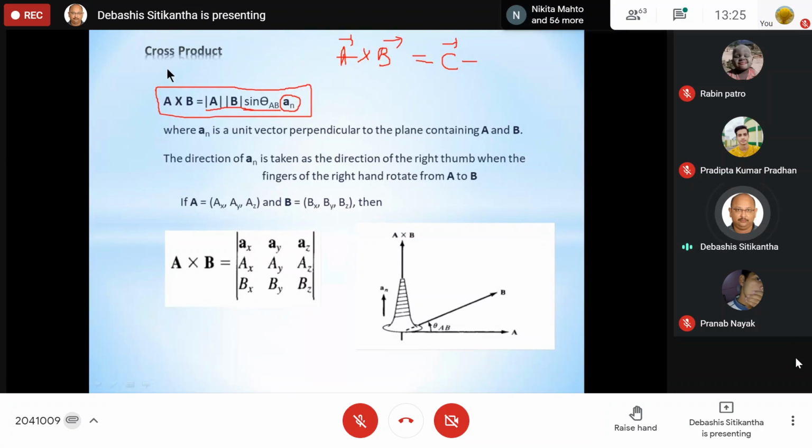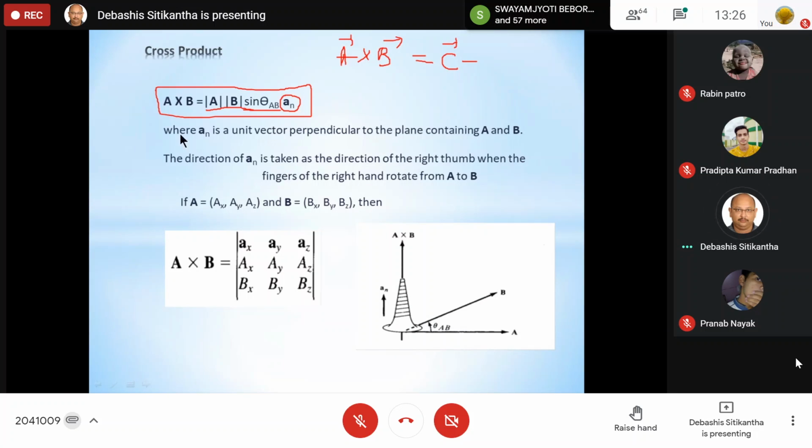So as I was telling you, your cross product is always going to give you a vector quantity, and every vector quantity has a magnitude part and a direction part. So over here, A vector modulus B vector modulus sine theta AB is the magnitude part, whereas your n cap is the direction of the vector product. Here n cap is a unit vector perpendicular to the plane containing A and B. The direction of n cap is taken in the direction of the right hand thumb when the fingers of the right hand rotate from A to B.